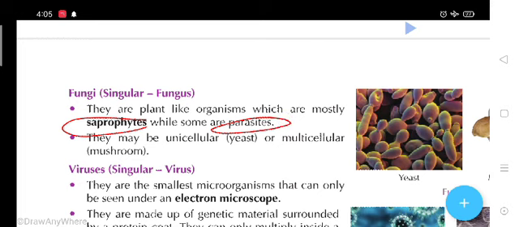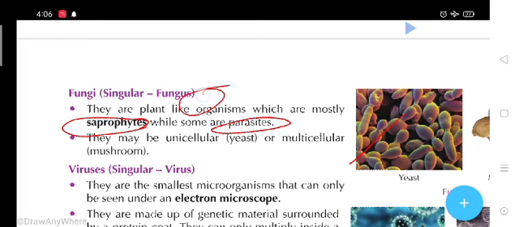Students, there are some organisms which depend on dead and decaying matter. Let's take the example of yeast. Yeast is a type of fungi. It will grow on the dead and decaying matter.